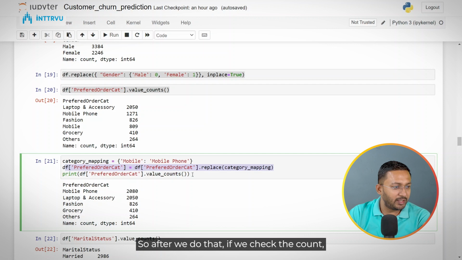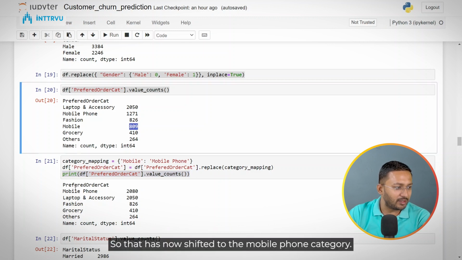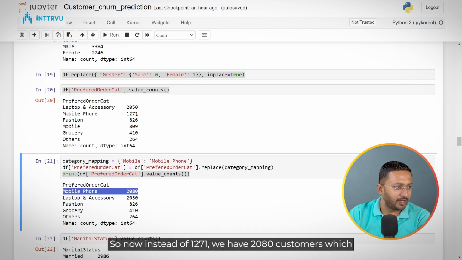After we do that, if we check the count, you would see that we won't have the mobile category now. The mobile category was having 809 customers, right? So that has now shifted to the mobile phone category. So now instead of 1271, we have 2080 customers, which are mainly buying mobile phones.